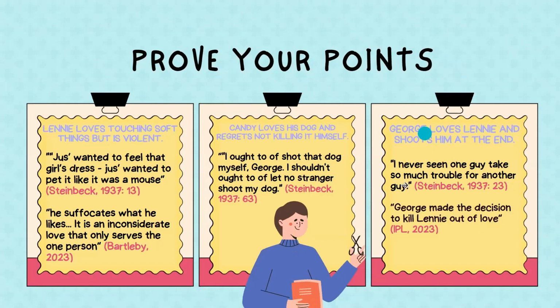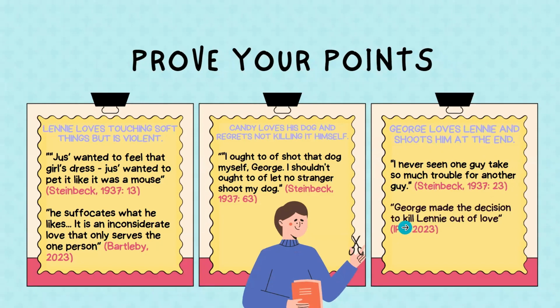Now we have George. Okay, what in the book says that he loves Lenny and how killing him might have related to this idea of love. At the beginning of the novel, page 23, "I never seen one guy take so much trouble for another guy." And this was about George and Lenny's relationship. Because he takes care of him and it shows how much he loves Lenny.